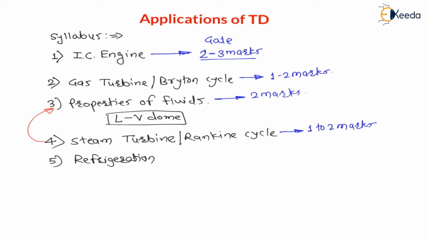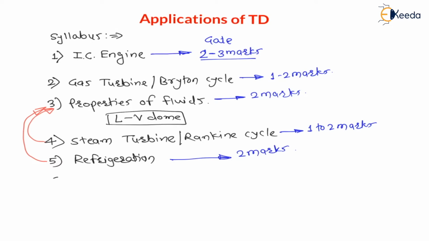And my dear students, for understanding of refrigeration cycle, again we need to understand the basics of properties of fluid. Here also we have to use the steam table. Therefore this topic number 3 is a basic topic for steam turbine, that is Rankine cycle, as well as refrigeration cycles, right? And again, refrigeration is a very important topic for GATE examination as well as any other competitive exams, right? They will ask you 2 mark questions on this topic. Again, I am telling you this weightage for GATE examination.